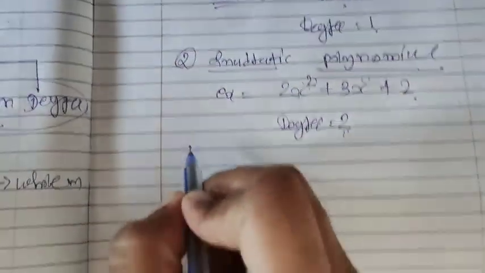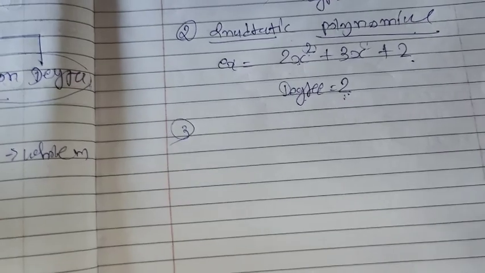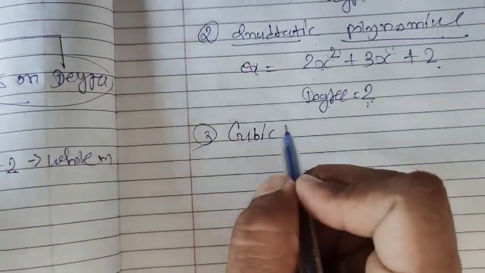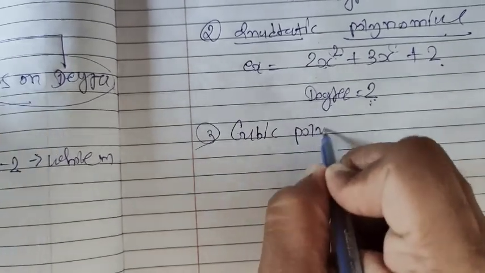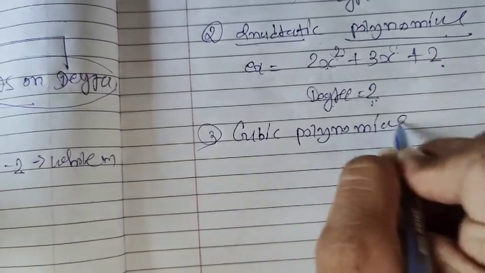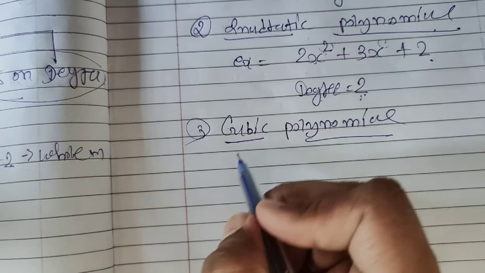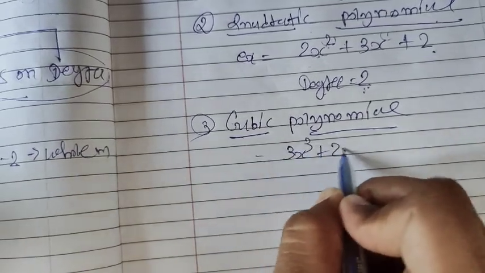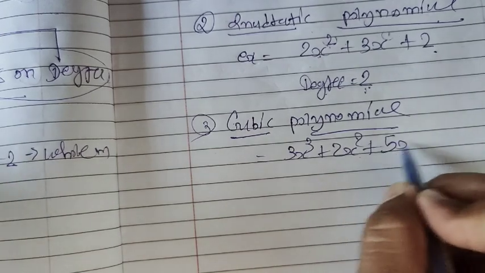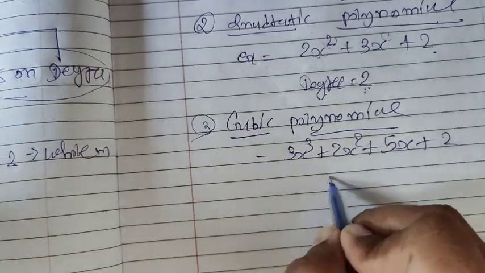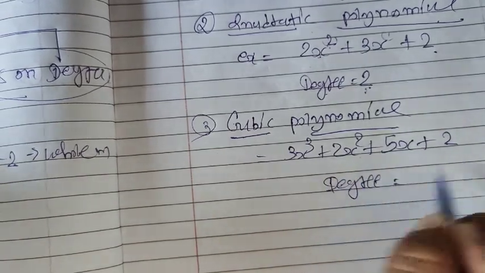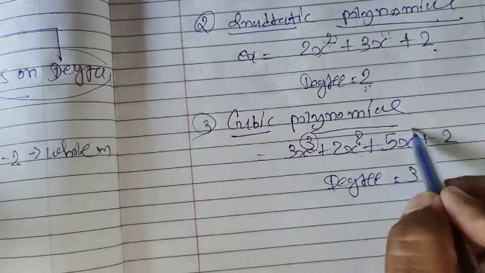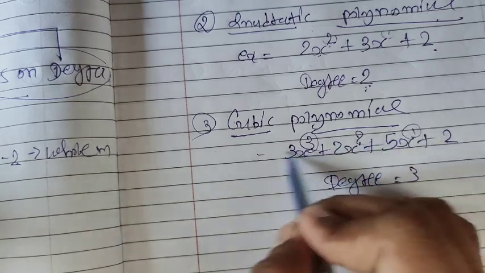The third one is the cubic polynomial. What is a cubic polynomial? We will also take one example: 3x cube plus 2x squared plus 5x plus 2. What is the degree? Here the degree is 3, the maximum power. The other powers are 2 and 1, all whole numbers, so it is a polynomial.